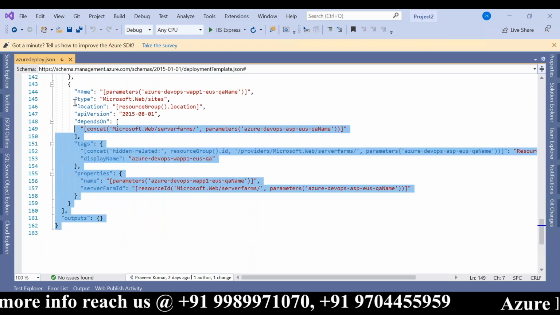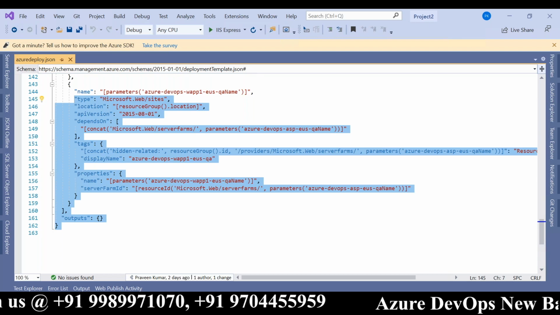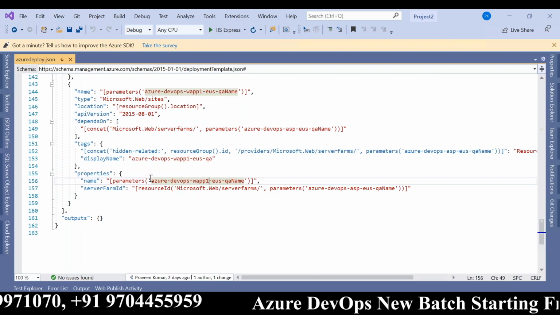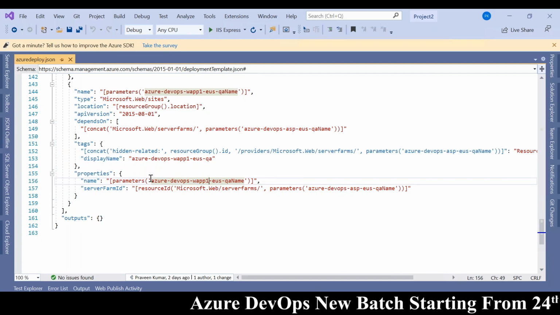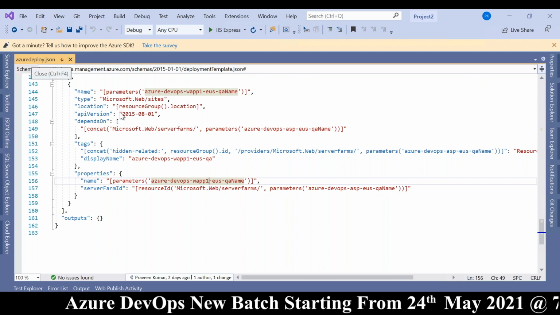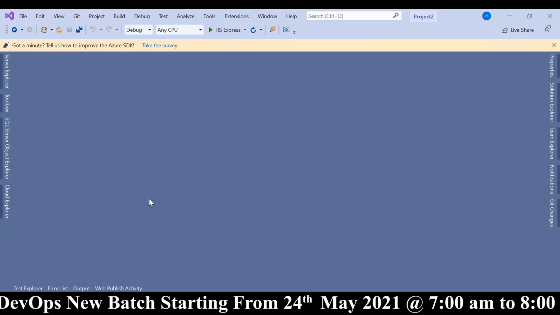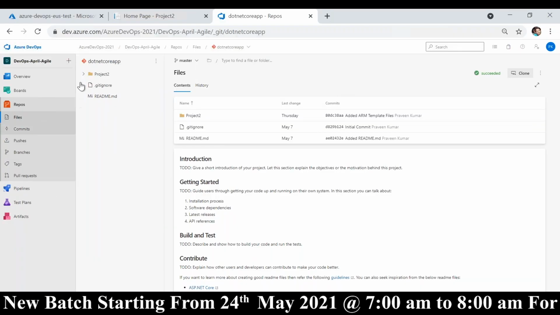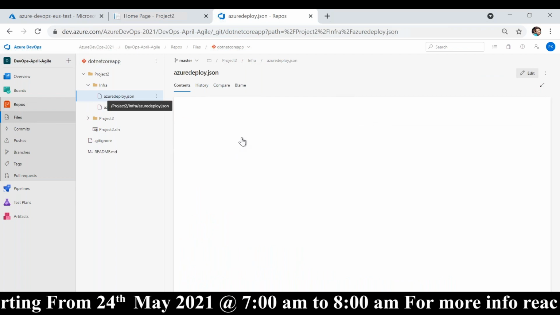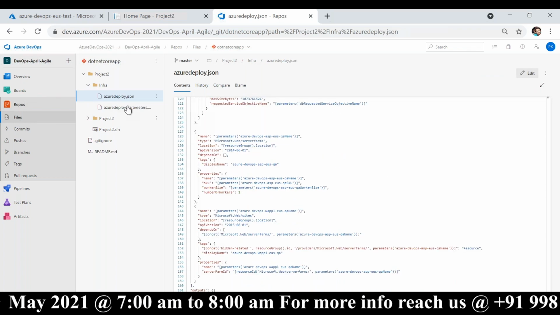So this script is responsible for creation of the resources. Just now I created them manually, right? But I'm going to run this script which creates the environment automatically for us. All right, let's do that now. I have those scripts even here in Azure DevOps, the same thing that I just showed you. It's all there.